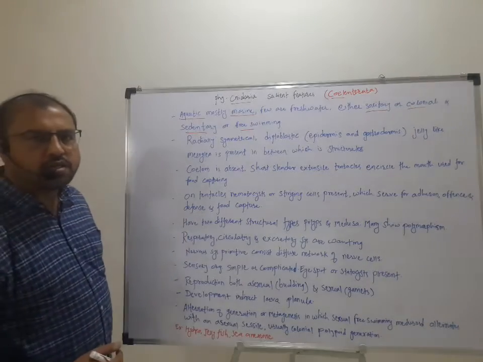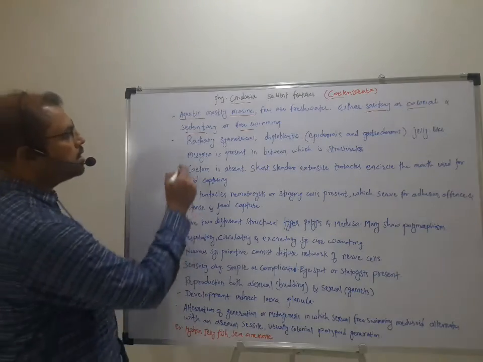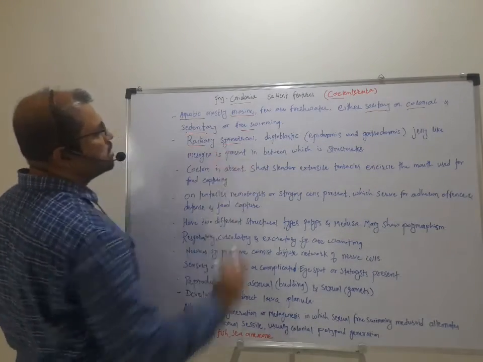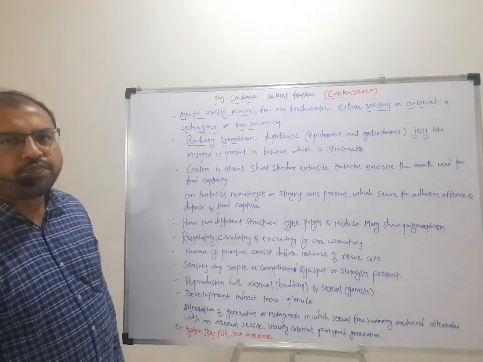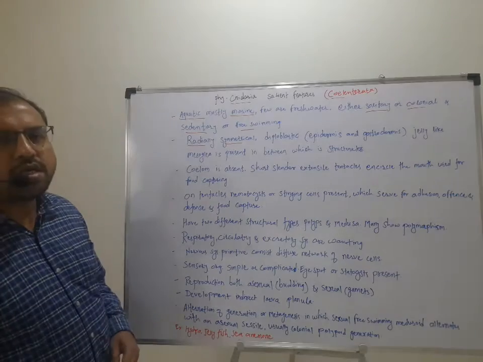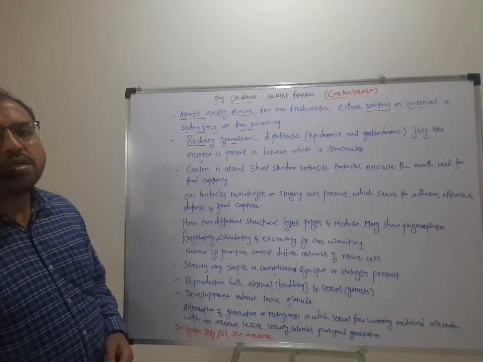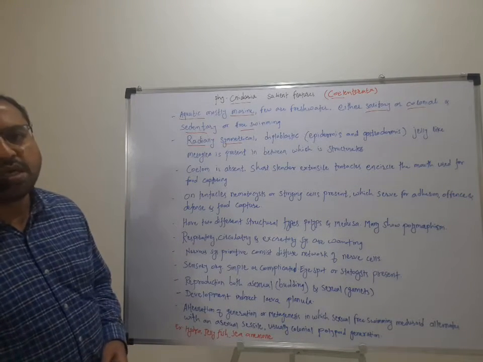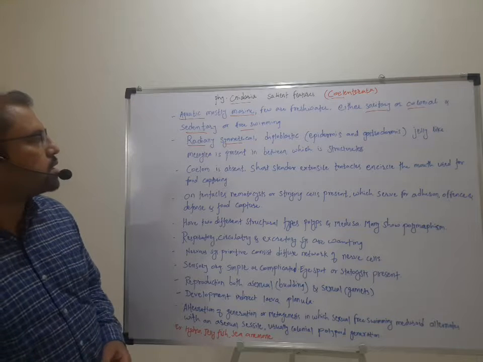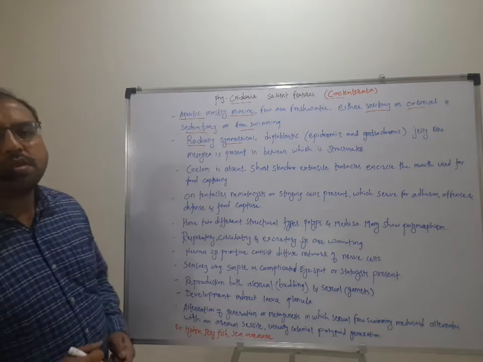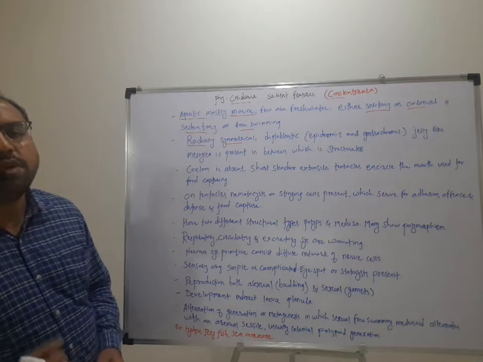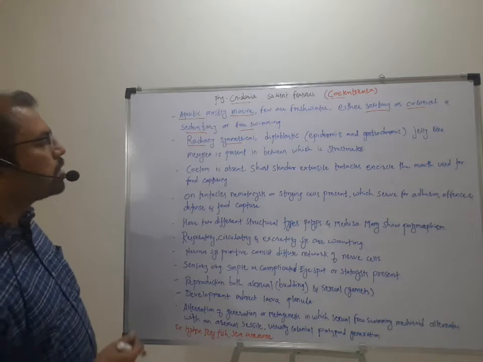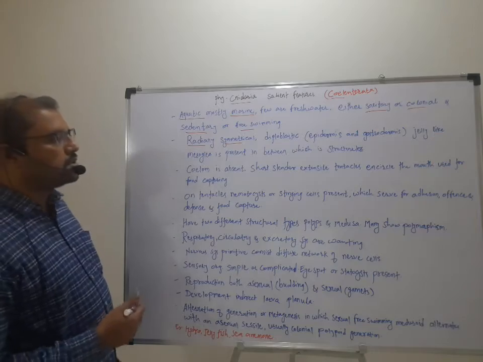These cnidarians or coelenterates are radially symmetrical. We have seen the symmetry. If they are divided into equal halves, they are called symmetrical individuals from the center of axis. In these coelenterates, from the center of axis, they divide into many equal halves. That's why this is called radial symmetry.